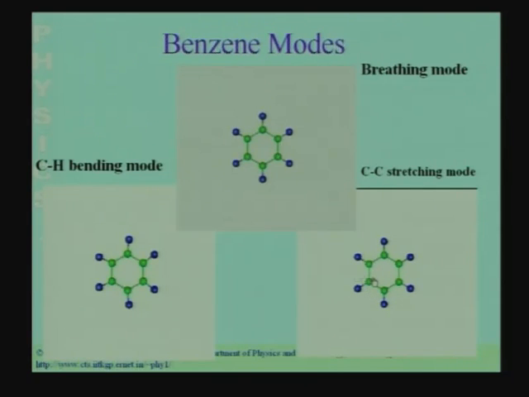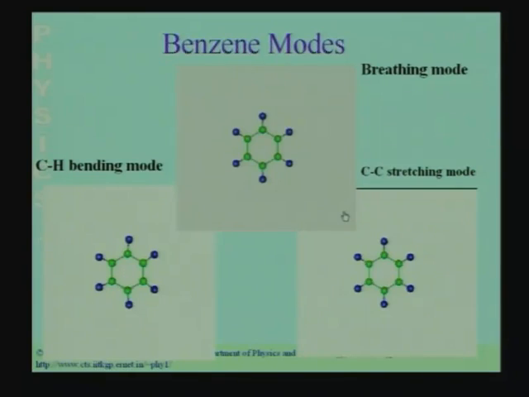The two atoms which came closer now move apart, and these two which had moved apart earlier will come closer. So, any arbitrary disturbance of the benzene molecule can be decomposed into a sum of breathing modes, bending modes and stretching modes. These are called the normal modes of the benzene molecule.